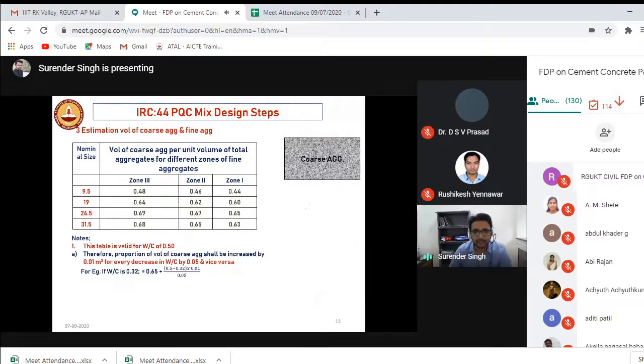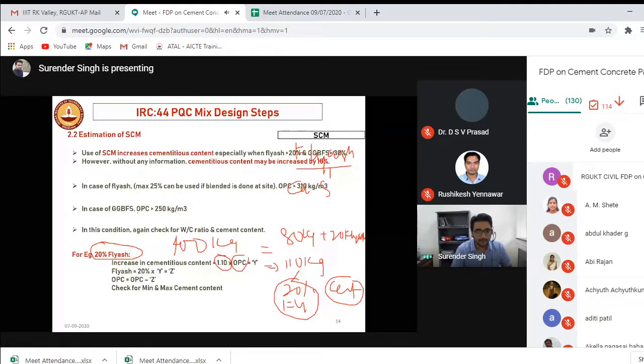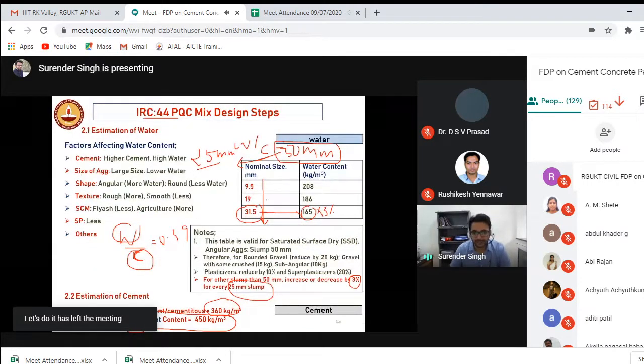Then coming to the coarse aggregate, there is a table given in IRC 44. Based upon the type of the sand particles and the size of the aggregate, you can select the ratio of coarse aggregate and fine aggregate. You have to remember, in previous cases we were getting the values in kg. Cement in kg, water in kg.